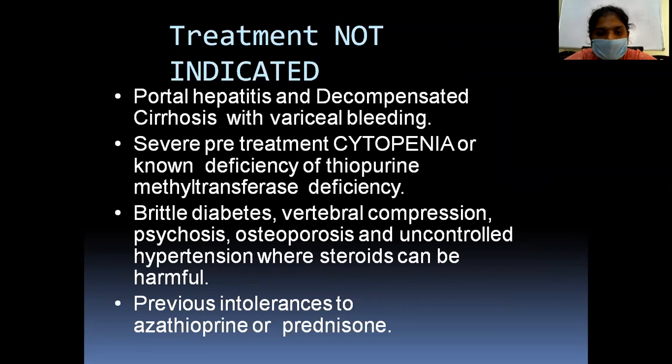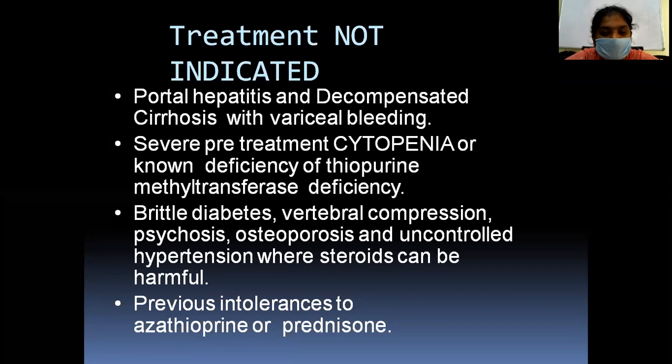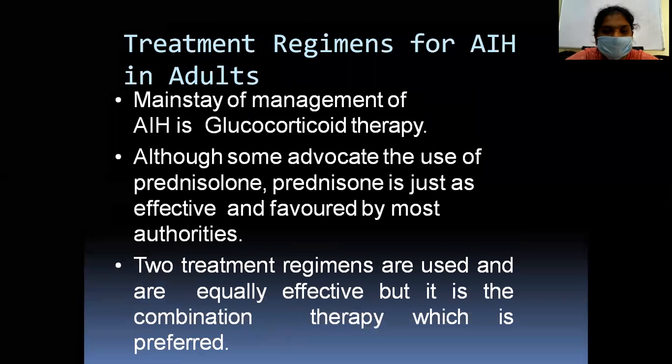In these conditions like portal hypertension, decompensated cirrhosis with variceal bleeds, this treatment is not indicated. Severe pre-treatment cytopenia or a known deficiency of thiopurine methyltransferase, brittle diabetes, vertebral compression, psychosis, osteoporosis, uncontrolled hypertension, where the steroids can be very harmful. So previous intolerance to azathioprine or prednisone.